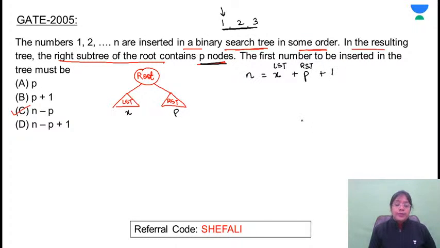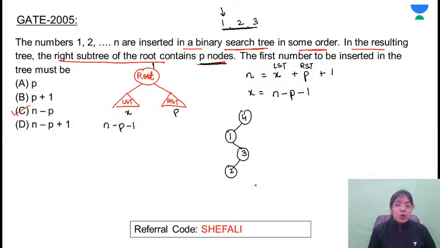plus 1. So on the basis of this, can you calculate how many nodes will be there in the left subtree? On the basis of this equation, we can find out the value of x minus 1. So how many nodes will be present in the left subtree? It will be n minus p minus 1. If it is a binary search tree, something like 4, 1, 3 and 2, something like this.